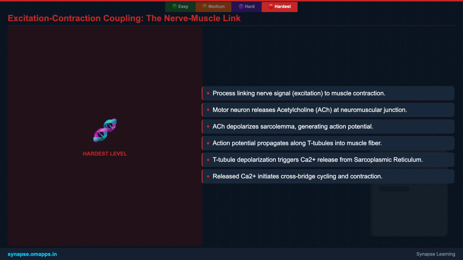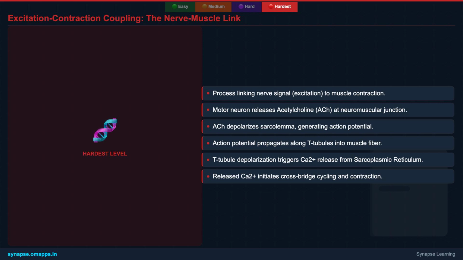It starts with a motor neuron releasing acetylcholine at the neuromuscular junction, triggering an action potential on the muscle fiber's sarcolemma. This electrical signal doesn't just stay on the surface, it rapidly propagates deep into the muscle fiber through specialized tunnels called T-tubules. The depolarization of these T-tubules then acts as a signal, triggering the sarcoplasmic reticulum to release a flood of calcium ions into the sarcoplasm. It's this surge of calcium that finally binds to troponin, unveiling the actin binding sites and initiating the cross-bridge cycle, directly linking the electrical excitation to the mechanical contraction.